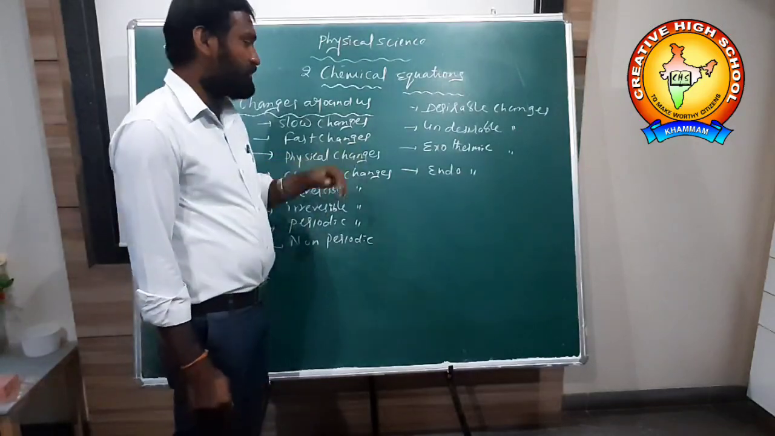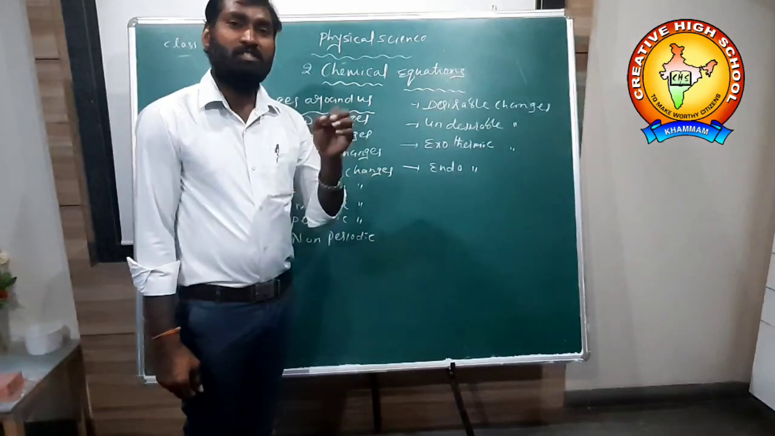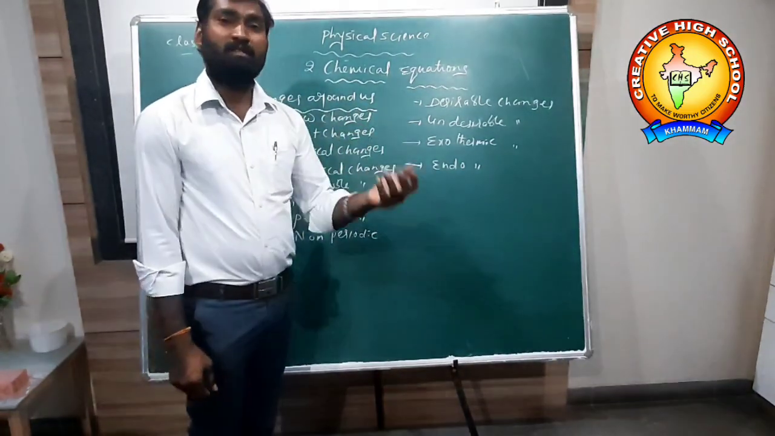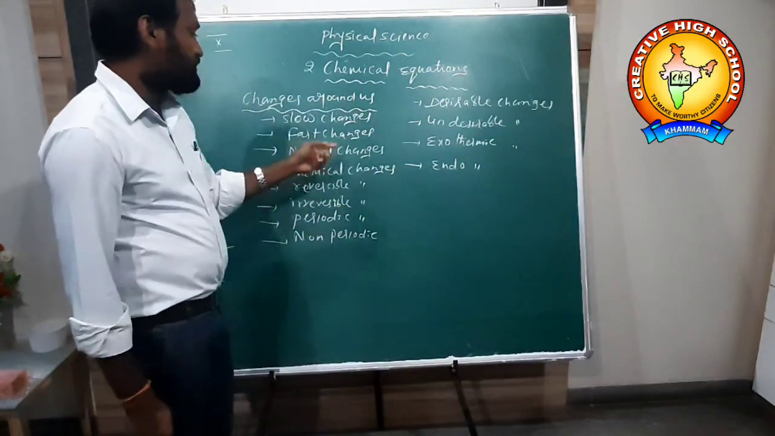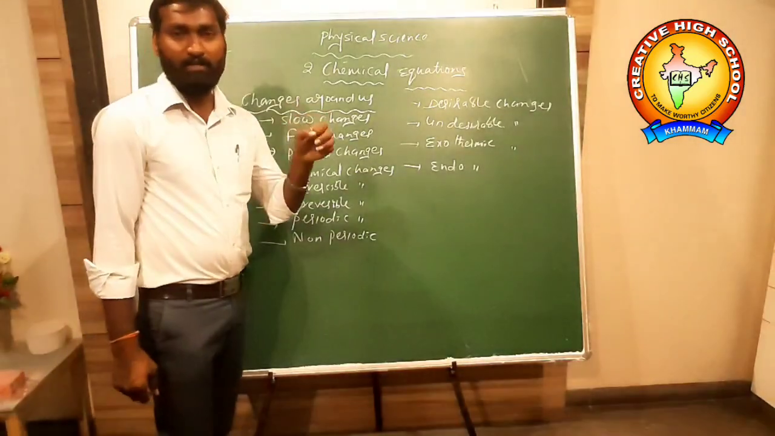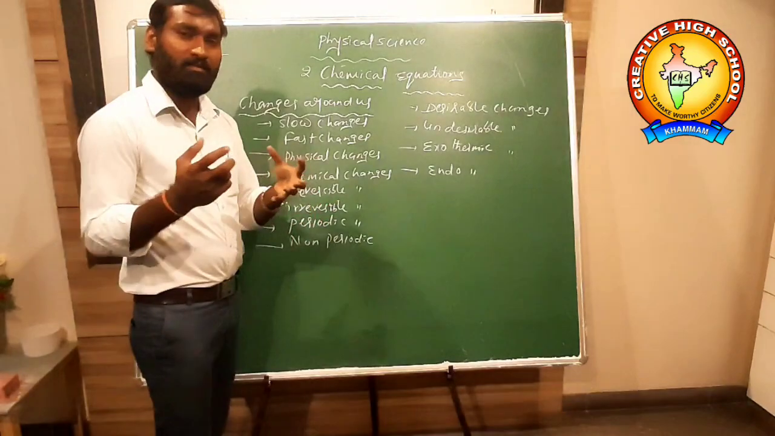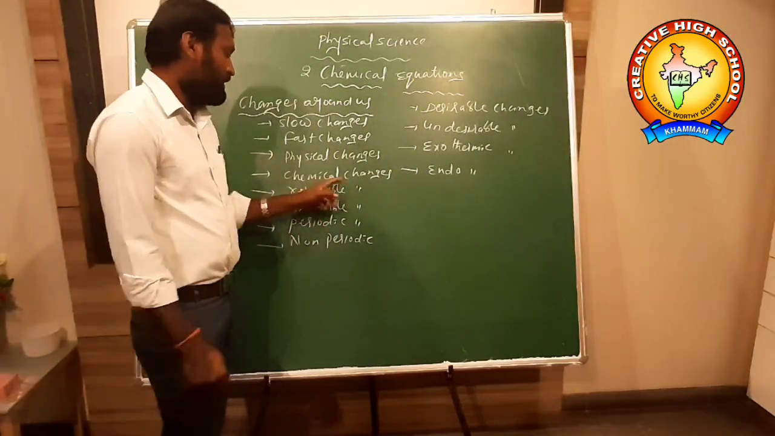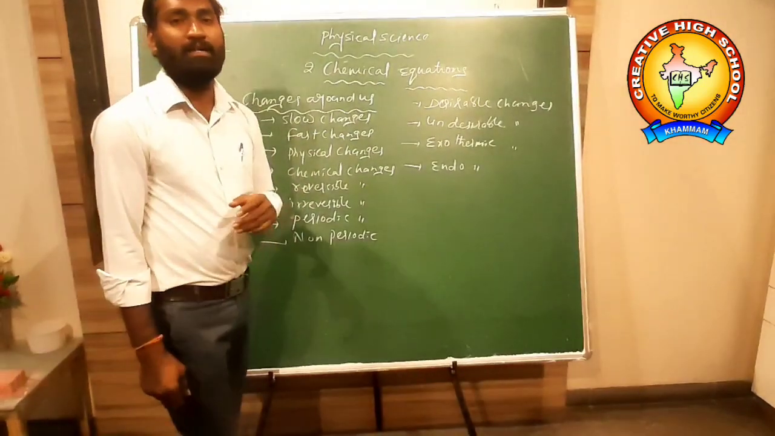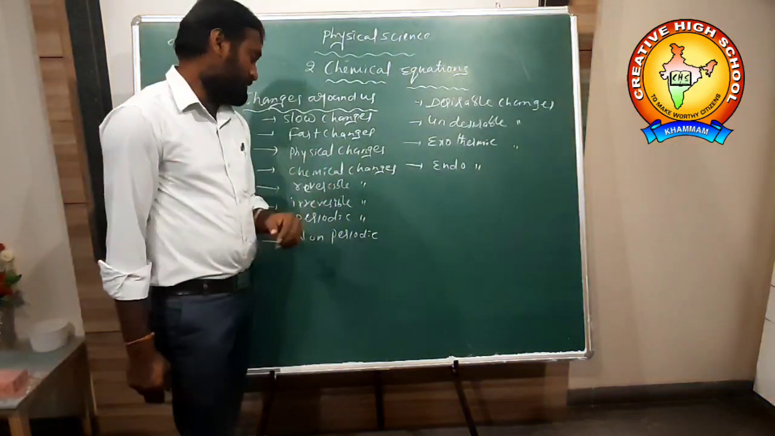Next, physical changes. The change which occurs in the state, like color, volume, shape, size, is called a physical change. Example: change of ice to water, water to gas, and again when reversed. That is a physical change. Chemical change: the change which occurs in the total internal composition of the matter is called a chemical change.